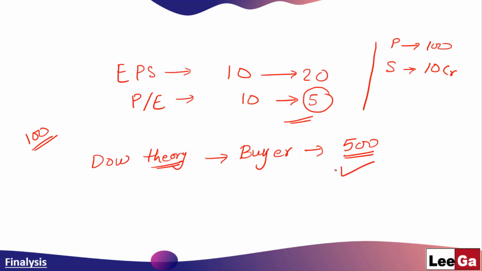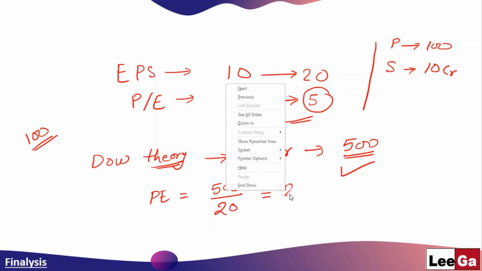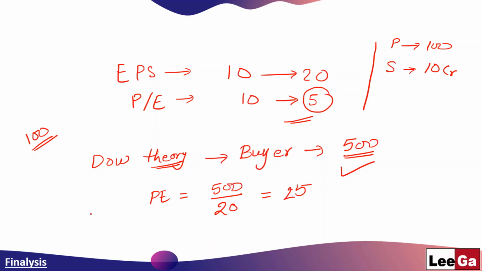Now suppose the price reaches up to 500. So the new PE ratio will be 500 divided by 20. So the new PE ratio is now 25 instead of 5 that we saw earlier. Now this increased PE ratio of 25 as compared to 5 is very high.